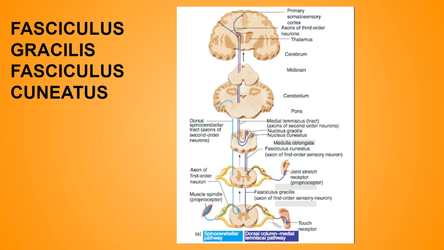Because of this whole pathway, the pathway carrying the conscious proprioceptive sensation is known as the dorsal column medial lemniscus pathway. Now the clinical importance of this is that involvement of the posterior white column and the posterior nerve root in the syphilitic degenerative disease called tabes dorsalis leads to loss of sense of position. The patient is not able to tell the position or movement of his lower limb unless he sees them. Therefore, he is asked to stand up with his feet together and eyes closed. He staggers and falls because he cannot maintain his correct position due to lack of proprioceptive information, and this sign is known as the Romberg sign.